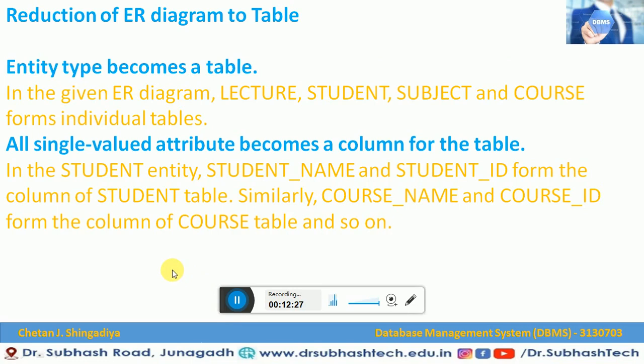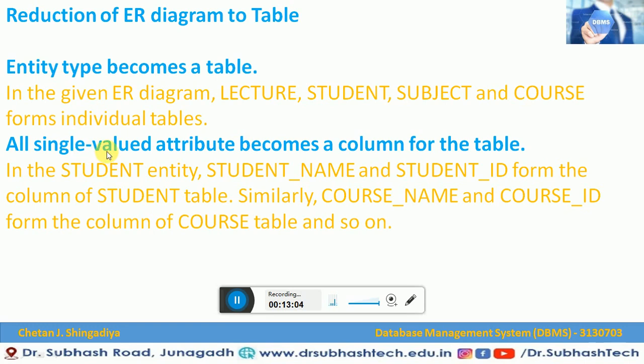Now as per our example, we have to further divide our process. That means the steps that we have listed previously. What is the first step to reduce an ER diagram to tables? The first step is that entity types become a table. That means whatever entities are there, each will form an individual table. So in our diagram, what are the entities? The lecturer, student, subject, and course. These are the entities, and they form individual tables. So this is the first step.